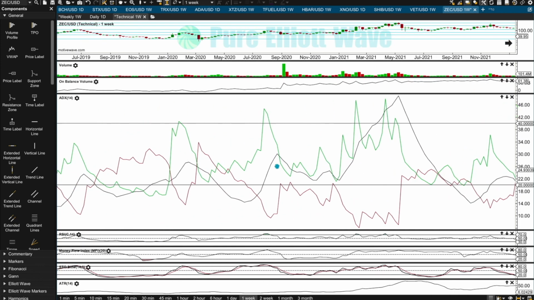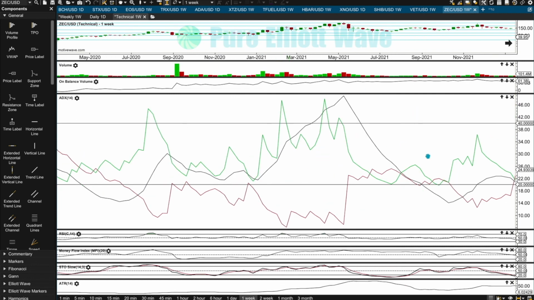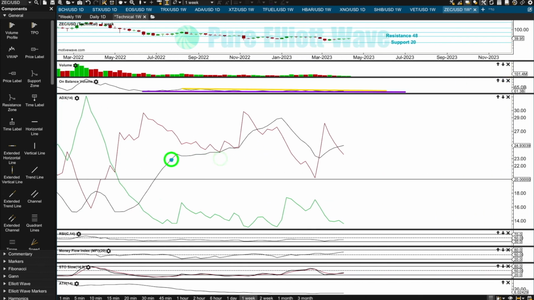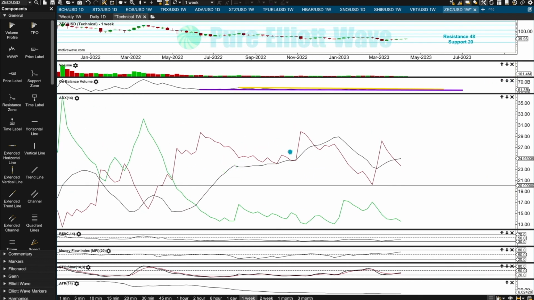ADX on the weekly chart still indicates a downward trend, which is extreme but not very extreme. On the weekly chart, I would say 40 would be very extreme for this market. It's only at 25, the ADX line's at 24.13, so not as extreme as it can get for this market. The downward trend did reach extreme, about 29, but it could reach further extremes, so this doesn't tell us that the downward trend is necessarily over. Back here on week beginning 1st of January 2023, the trend was very extreme and yet prices continue lower.